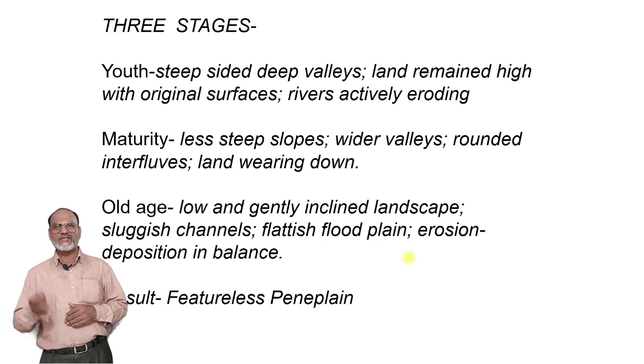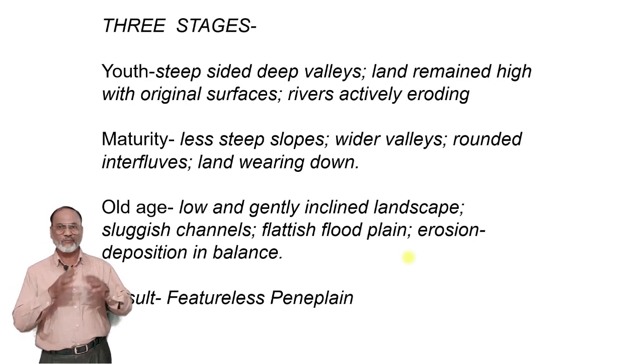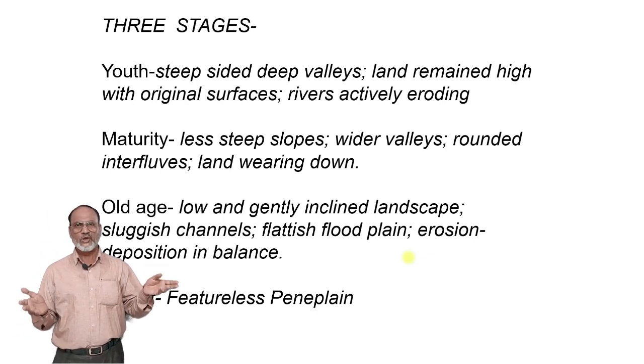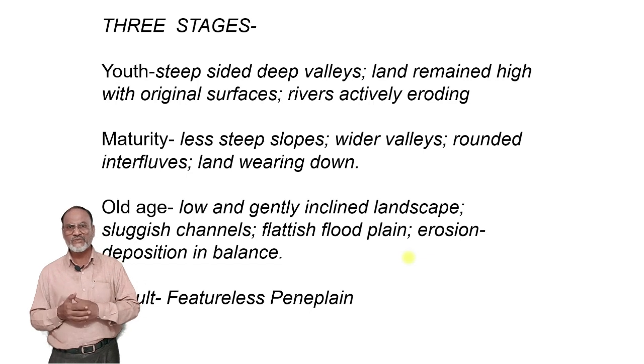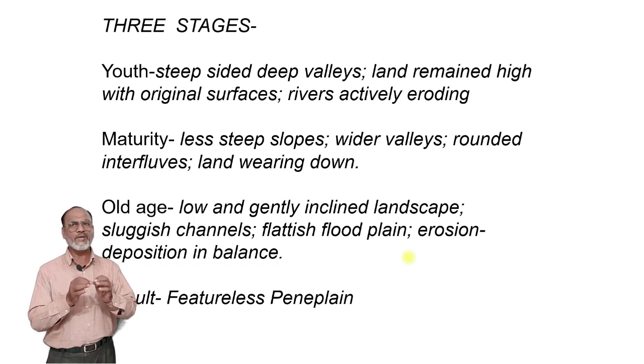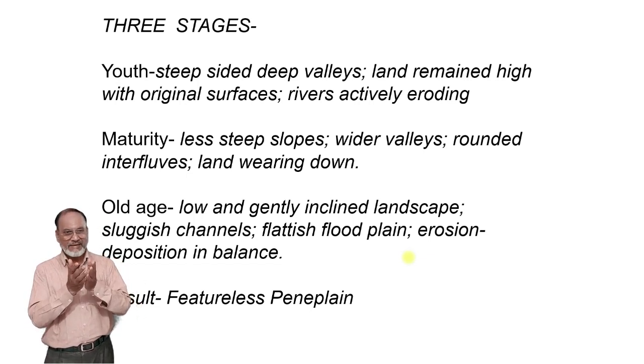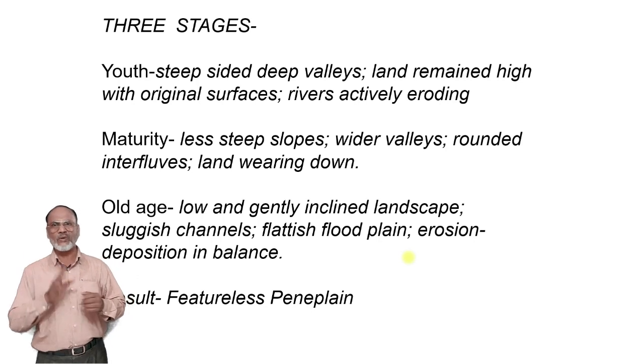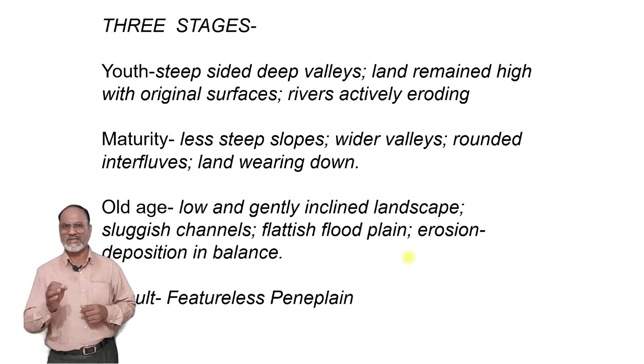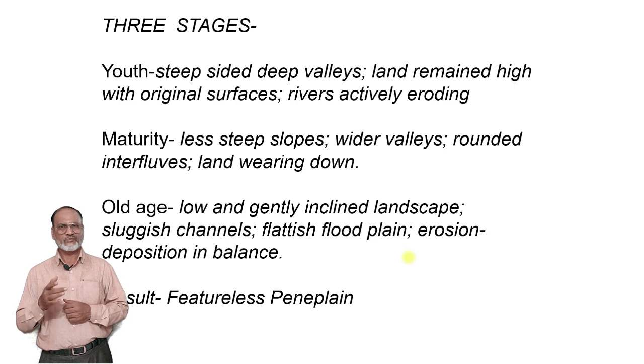The second stage is maturity. Less steep slopes, wider valleys, rounded interfluve zones, and land wearing down plus valley widening are the important aspects going on in this stage.